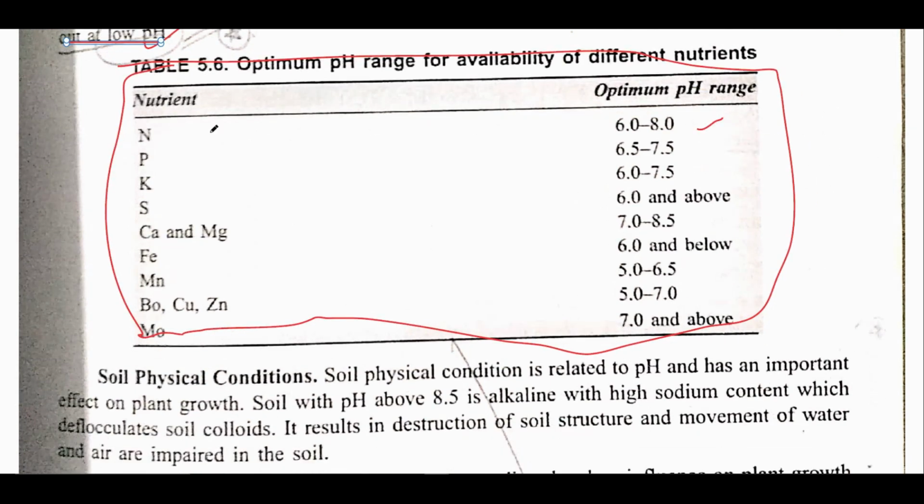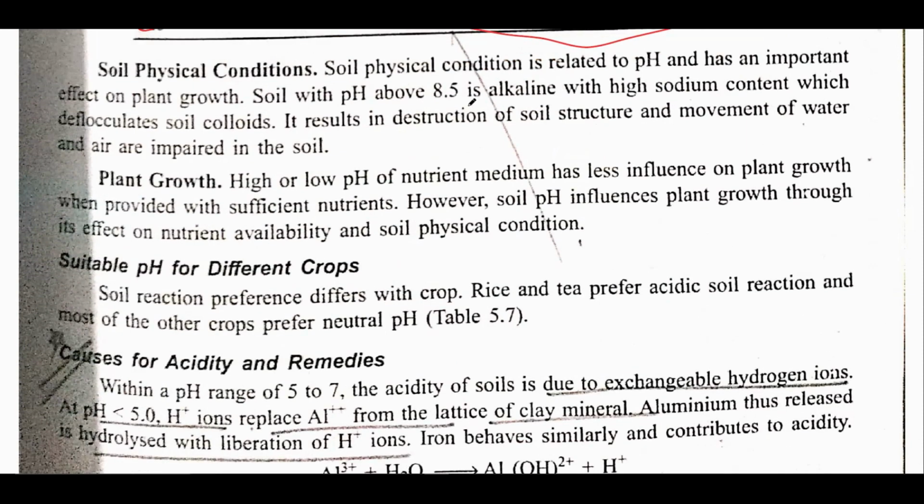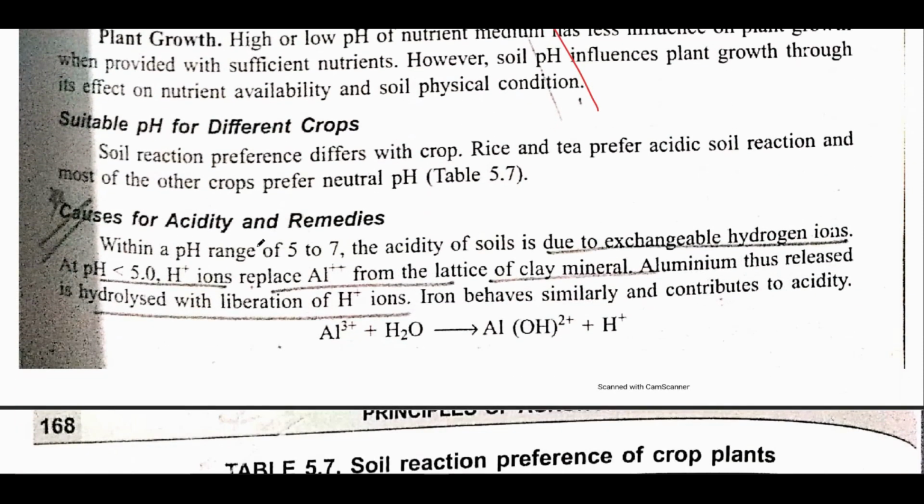All right, the exact range you must remember is that nitrogen is available from 6 to 8. Do not make it 6.5 to 7.5. This is the exact range. You must remember these values exactly in the manner in which they are mentioned. After that you can skip this. This is not important.